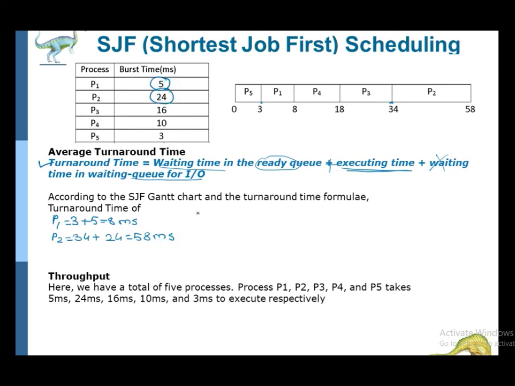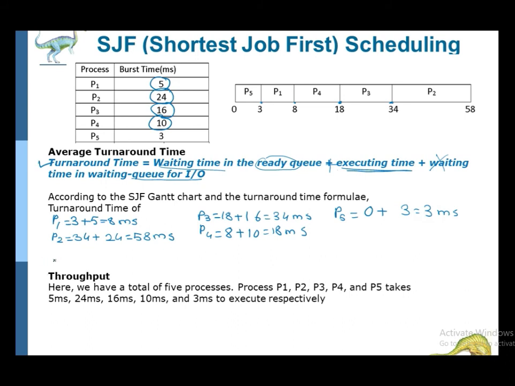Then we will calculate for P3. The waiting time of P3 is 18 and the execution time of P3 is 16. So 18 plus 16, 34 milliseconds. Then P4, the waiting time of P4 is 8 and the execution time of P4 is 10. 8 plus 10, that is 18 milliseconds. Then for P5, the waiting time of P5 is 0 and the execution time is 3. So its turnaround time is 3 milliseconds.